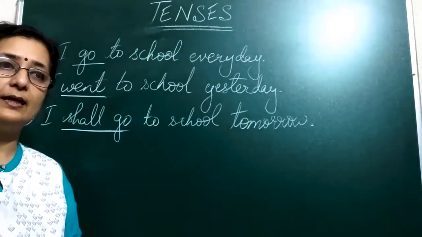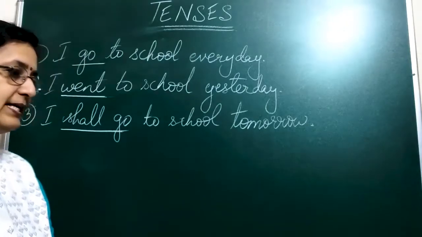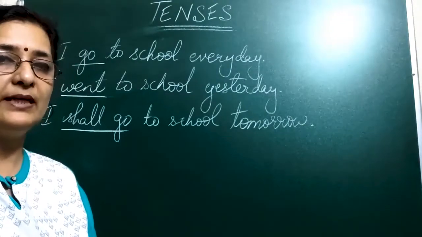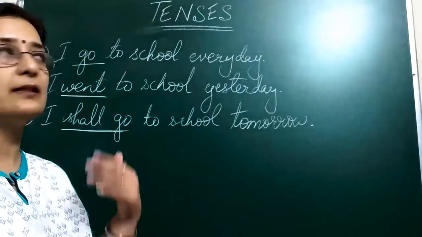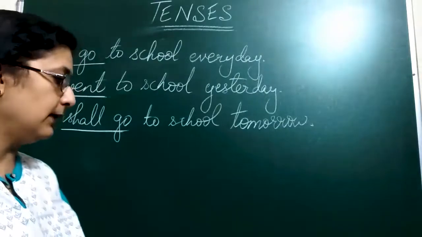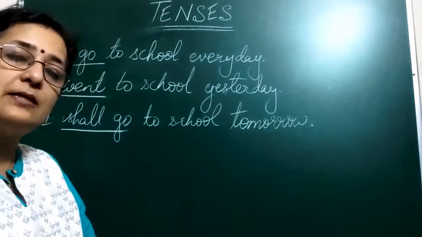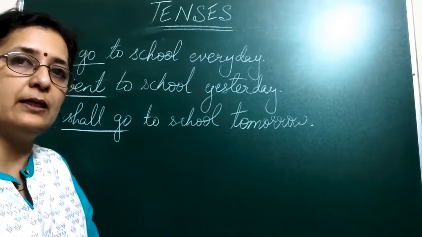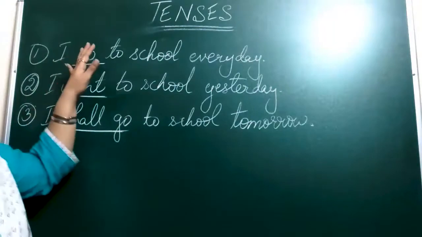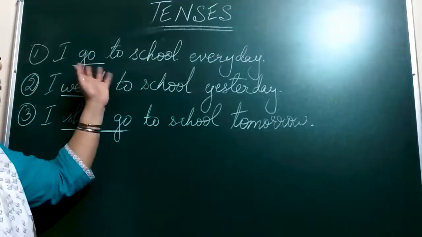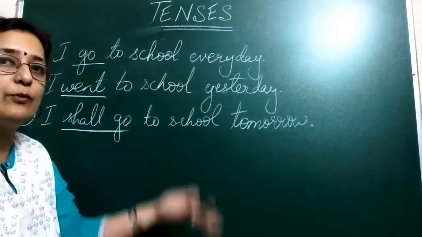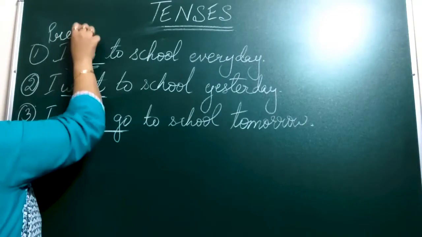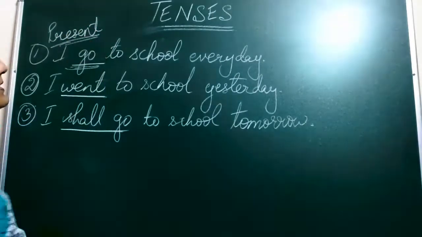What does tense actually tell us? Tense tells us the exact time when an action has taken place, when it is being done. That is told to us with the help of a tense. So tense is a verb form which helps us to know when an action or an activity has been done. Okay, so as I said, first one, every day, go, and this is being done in the present form. So this is your present tense. This verb is of a present tense form.